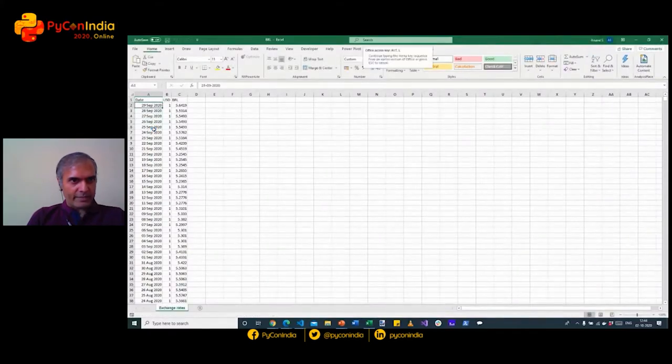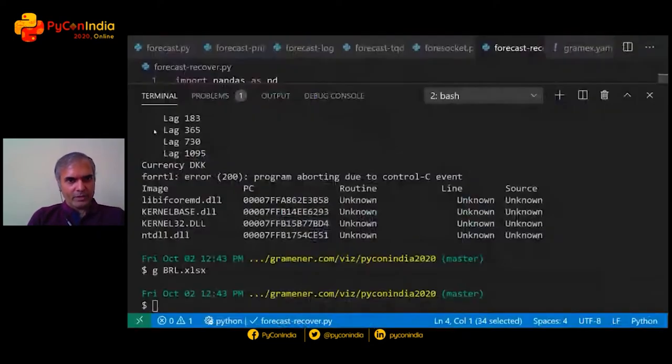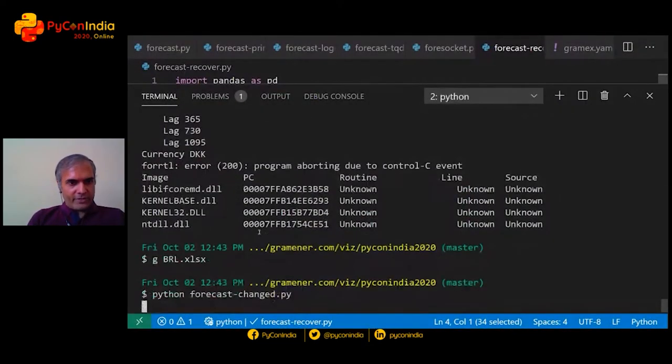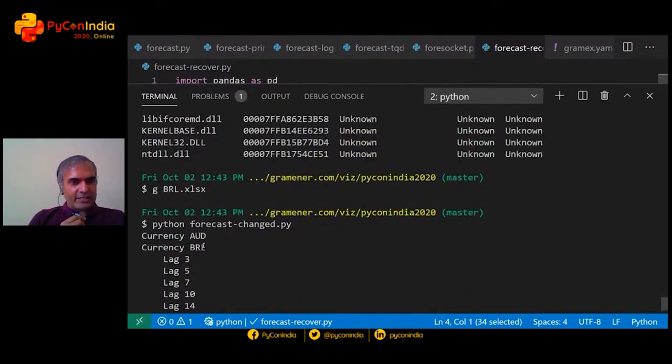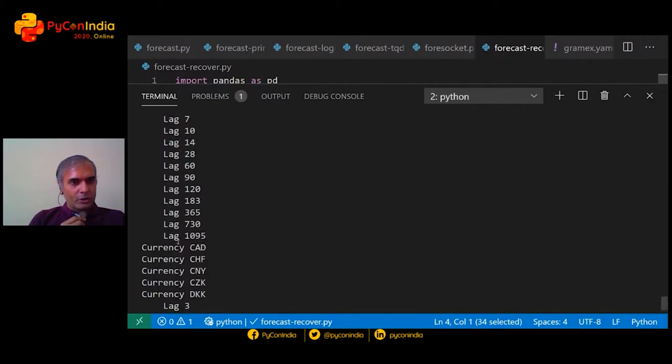Let's say we have data as of the 30th of September 2020, that 1 USD is 5.65 BRL. Now, if we run the forecast changed application, it's actually recalculating the BRL, but not the Canadian dollar or the Swiss franc and so on.